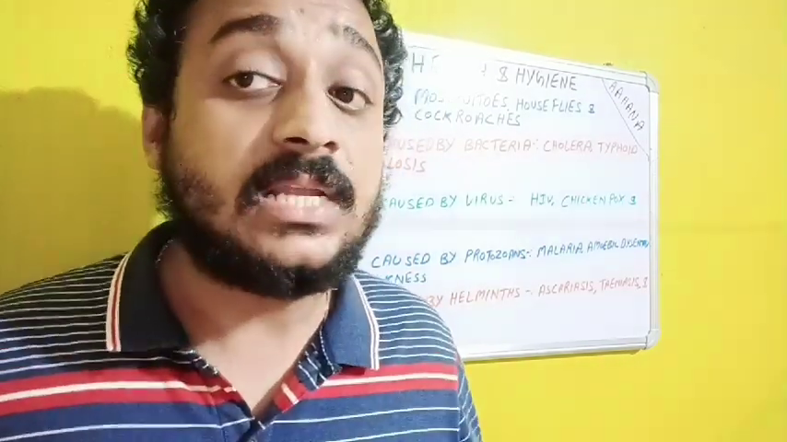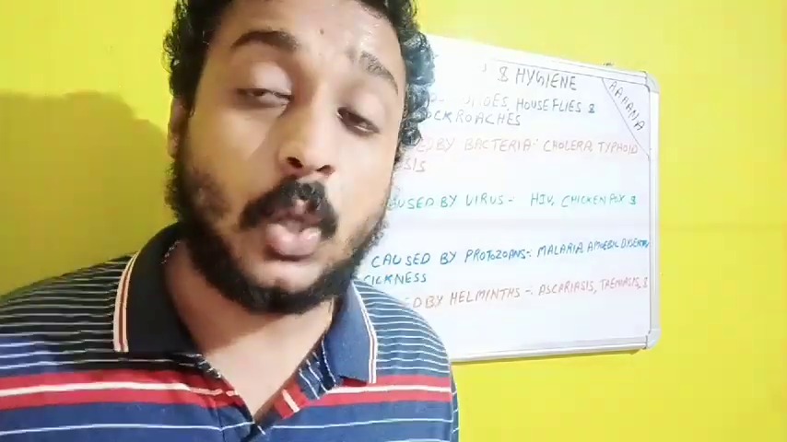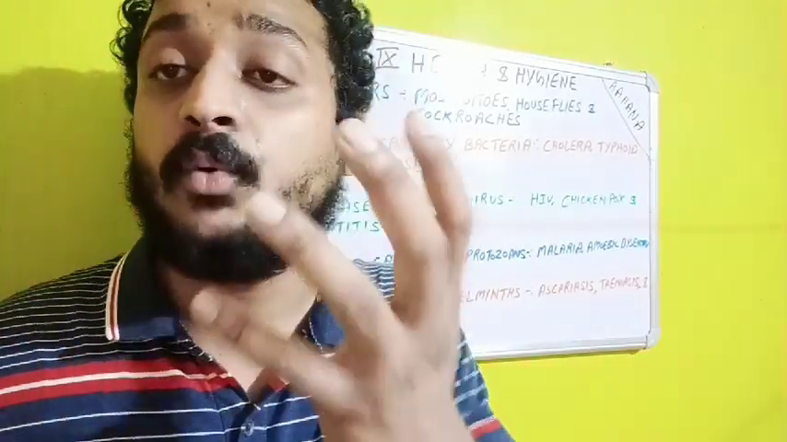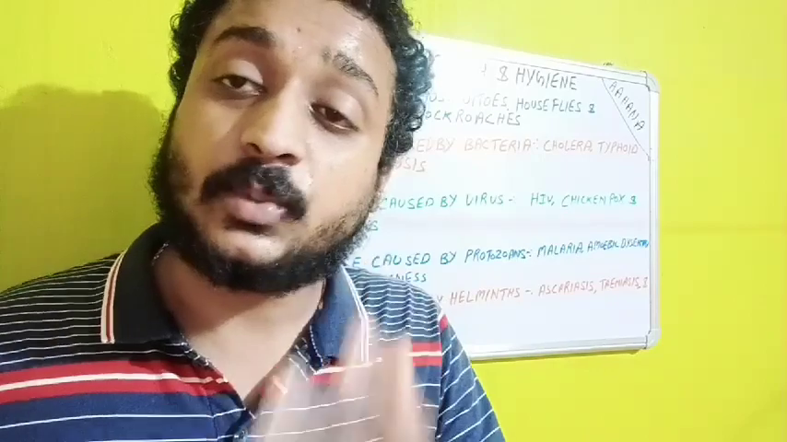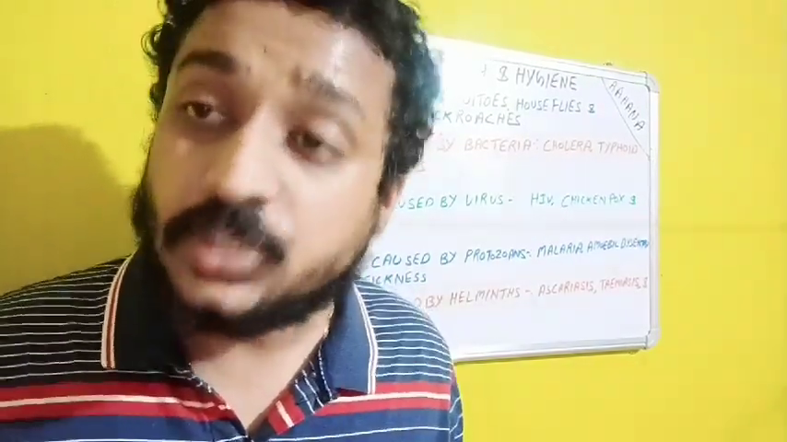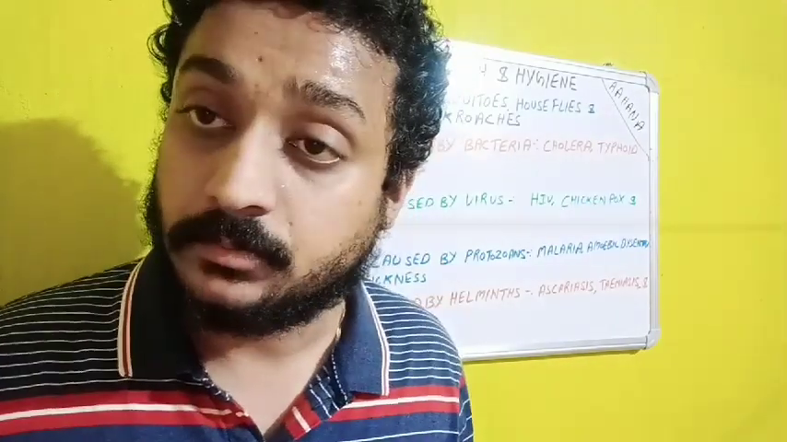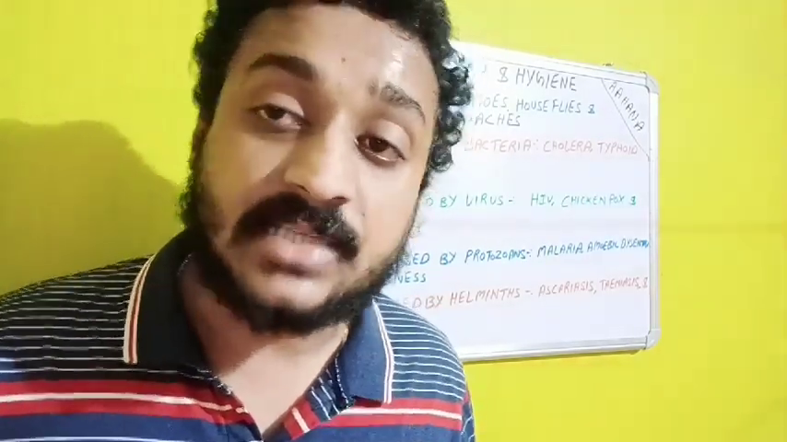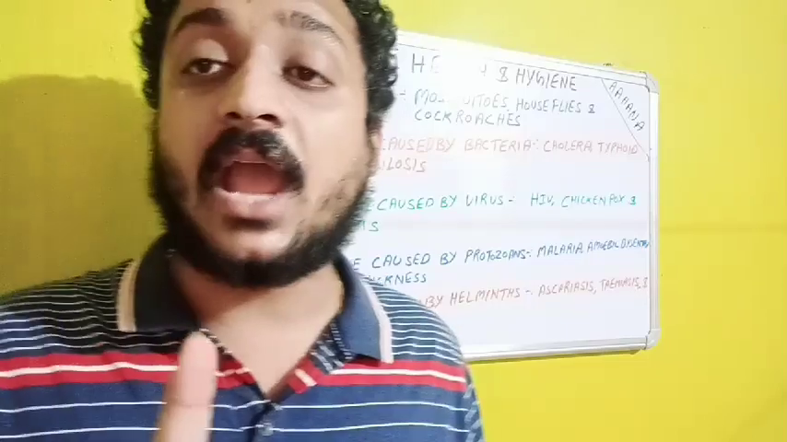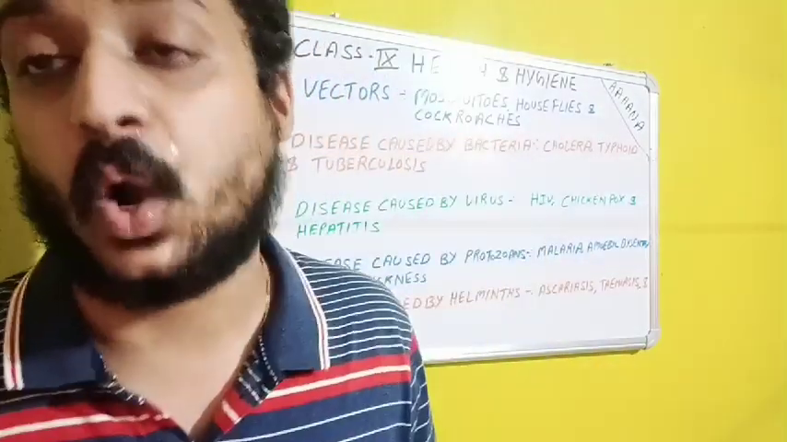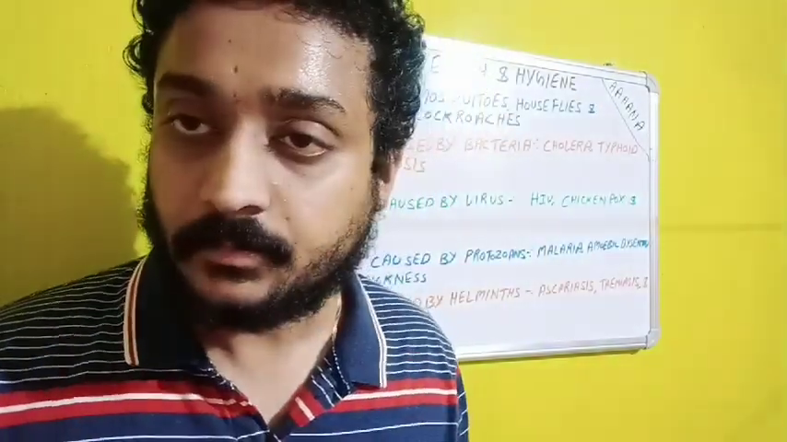Now, what is the treatment for it? How can we cure it? There are antibiotics which can kill the bacteria. Those antibiotics are generally tetracycline and chloramphenicol. Chloramphenicol and tetracycline are the two antibiotics which can fight against this microorganism. So this is what about cholera.